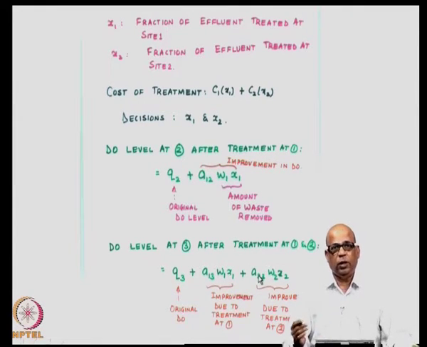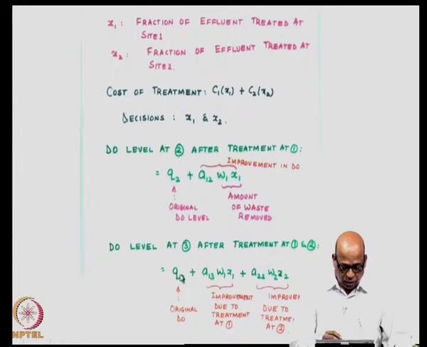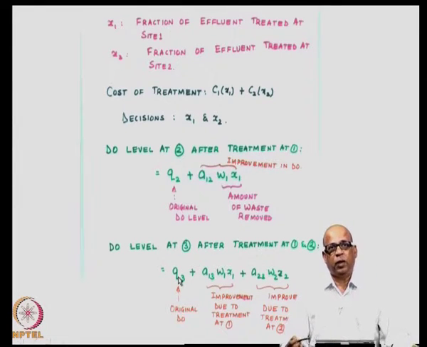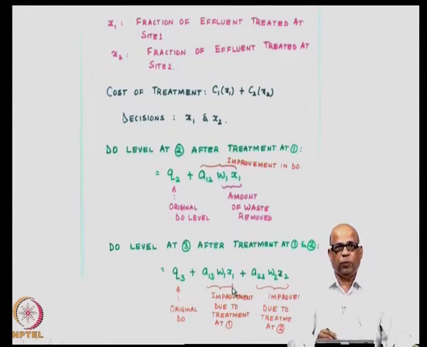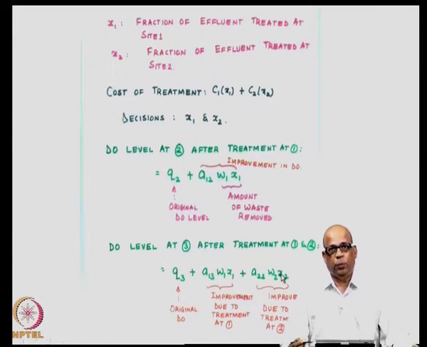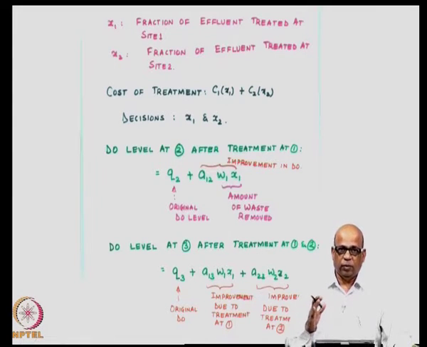Similarly, A23 into W2 x2 is the improvement in the dissolved oxygen at site number 3 for a treatment of x2 at site number 2. And the original DO was small q3. So, small q3 plus the improvement due to treatment at 1 plus the improvement due to treatment at 2 will be the total dissolved oxygen after the treatment.